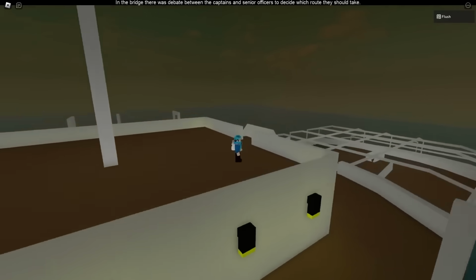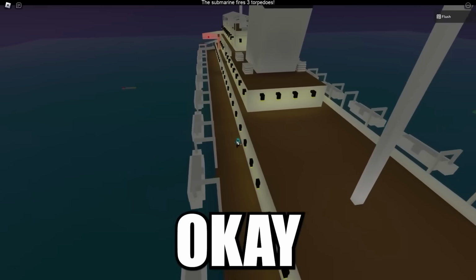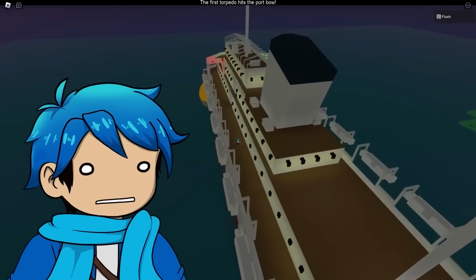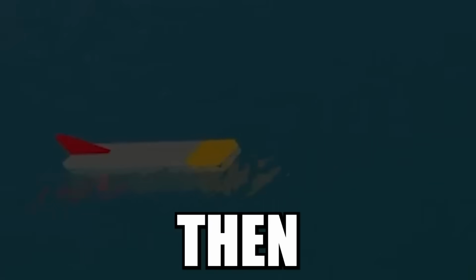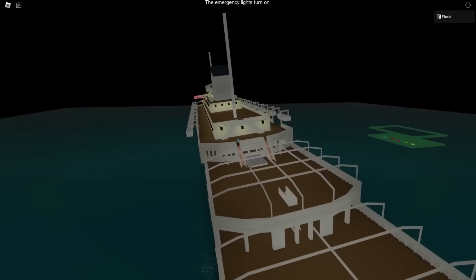Okay. Oh, it got dark. I don't like that. Oh, what's that? Uh-oh, the submarine fires 3 torpedoes. Uh-oh. Okay, I think all of them are gonna hit this side. So let's see. Yep, there we go. The first torpedo hits the port bow, and then here's a second one. Then there's gonna be a third one as well. The third torpedo strikes the engine room. All the electricity goes out. Wait, this was all in complete darkness? Oh man, that must have been scary. Oh yeah, look, it's already beginning to sink.